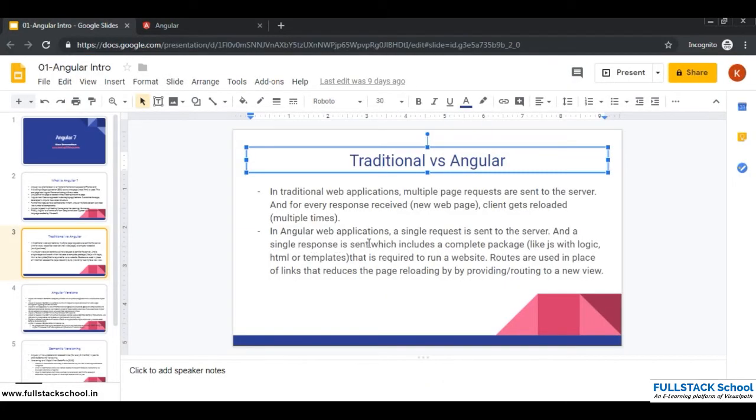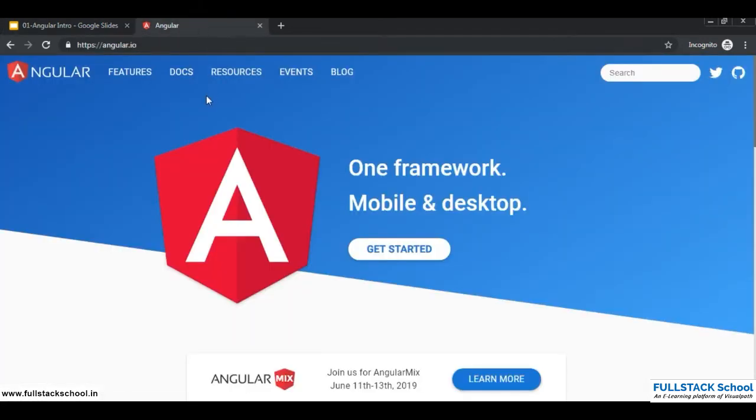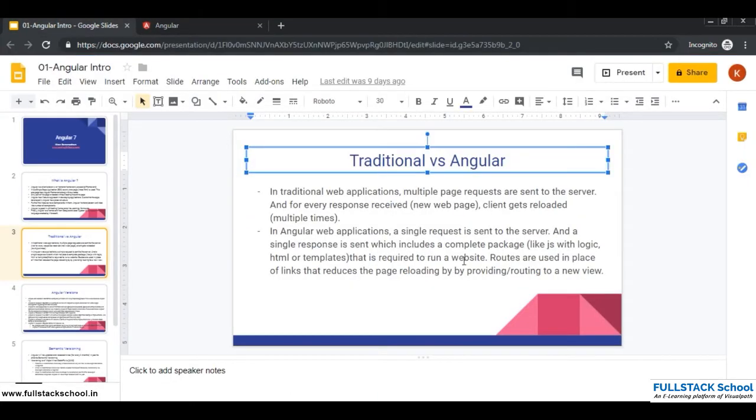And a single response is sent, which includes a complete package like JS code, icons, HTML or templates, images, everything that is related to the website, and is downloaded to the browser end or the client end.